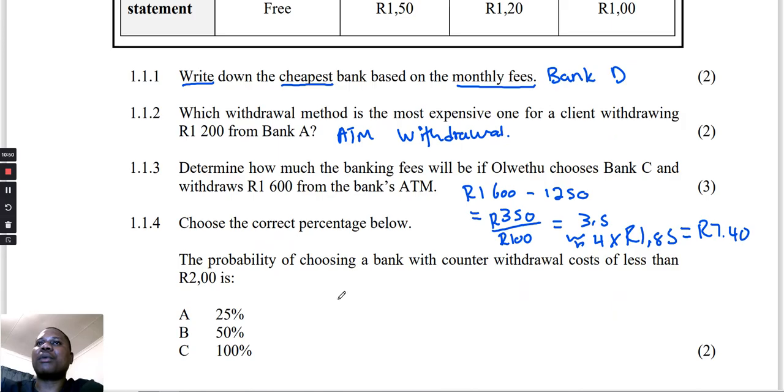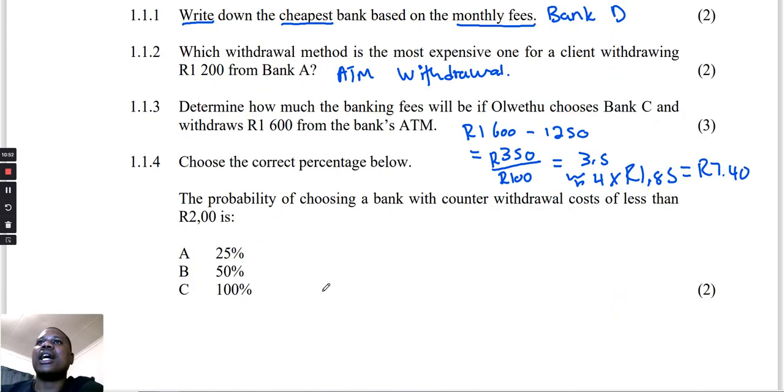Now 1.1.4, it says, choose the correct percentage below. The probability of choosing a bank with counter withdrawal cost less than 2 rand.